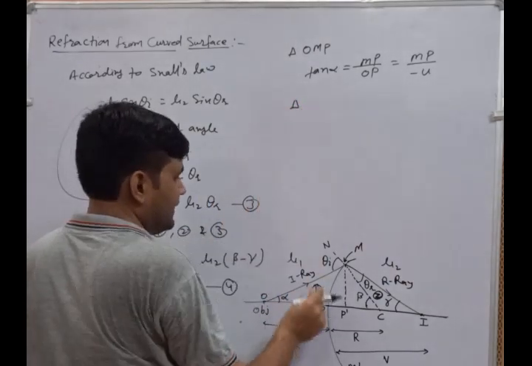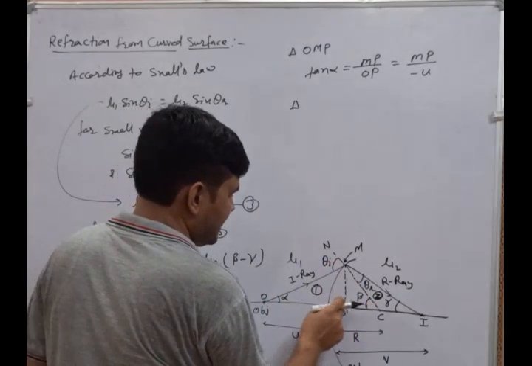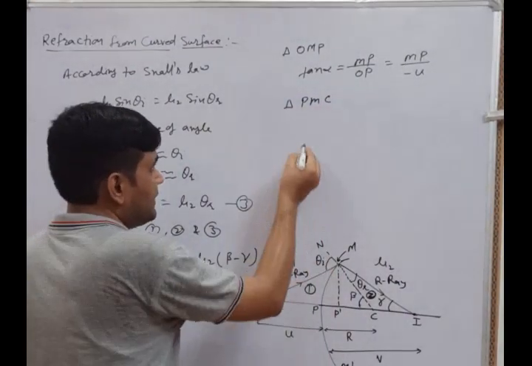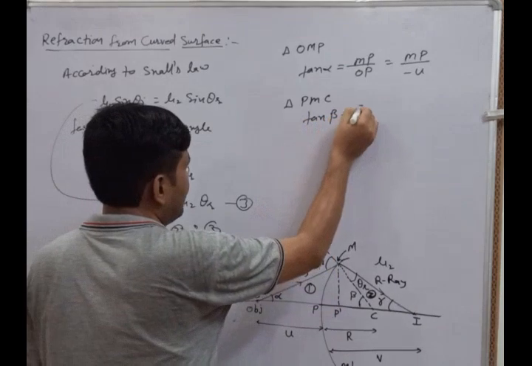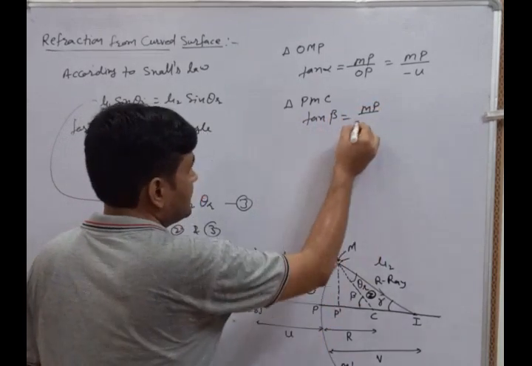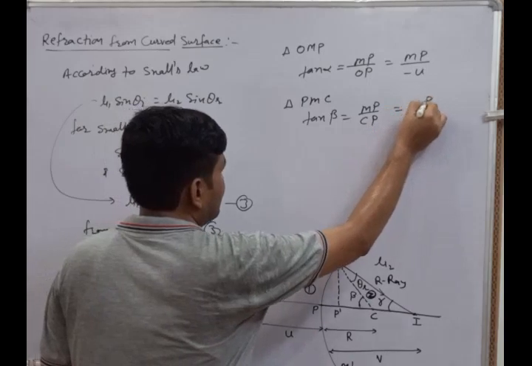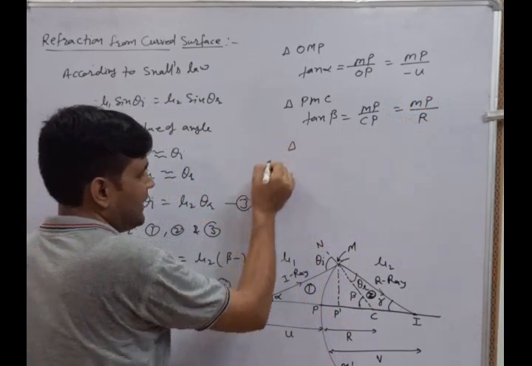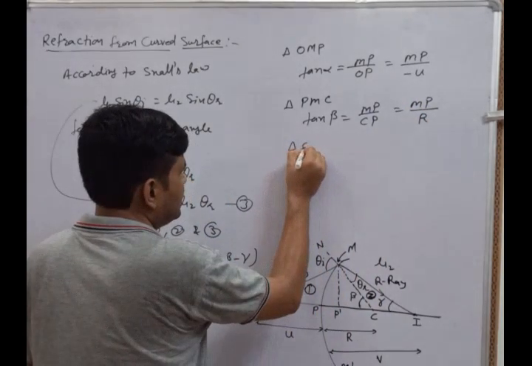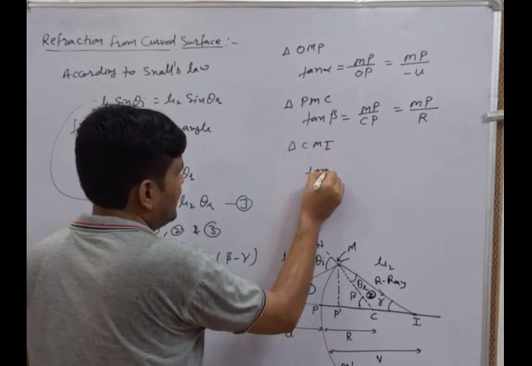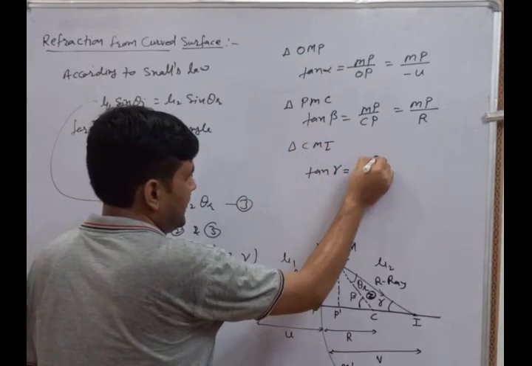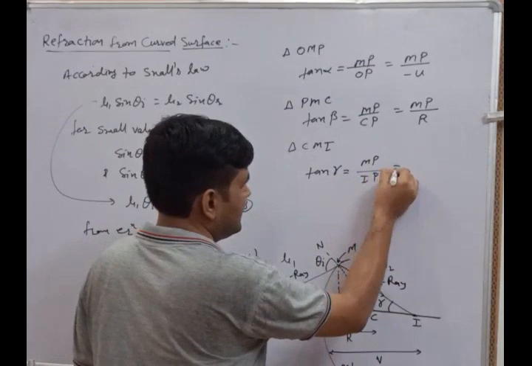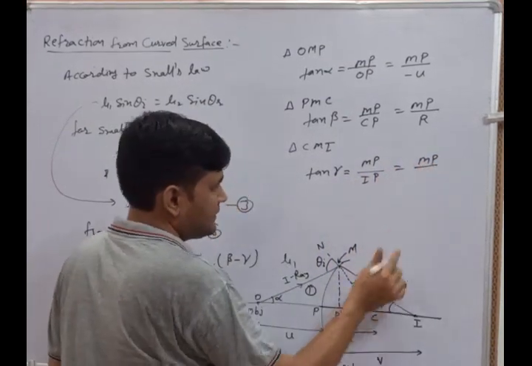Next, our second triangle is M, C and P. Now the same formulation we apply in terms of tan beta. It is MP upon CP, which is equated to MP upon R. Now the next formulation, triangle number 3, is the triangle M, P, I, and we get tan gamma from here. In terms of MP, it is the perpendicular upon base, which is the IP. Then again MP upon this distance equal to V.